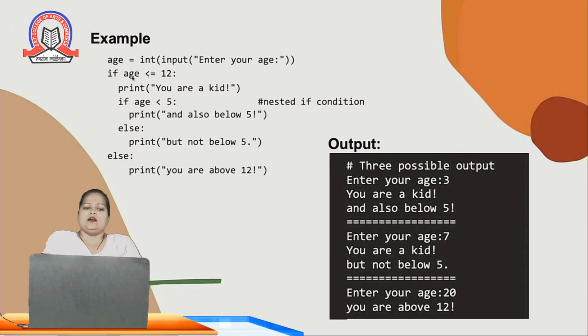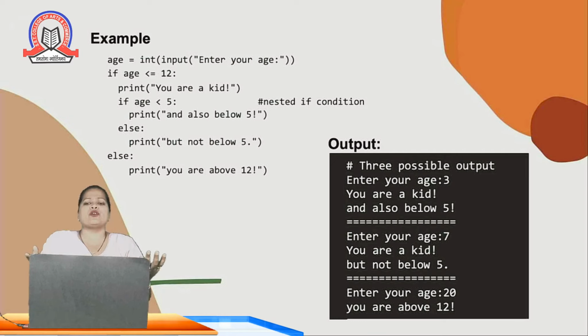See, I am accepting the same age from the user. If it is less than or equal to 12, it will print you are a kid, but again it will check whether the value of age is less than 5. Then it will print you are a kid, but you are also below 5, or your age is less than 5.